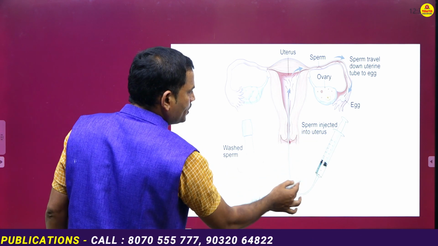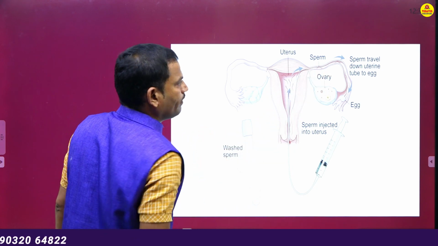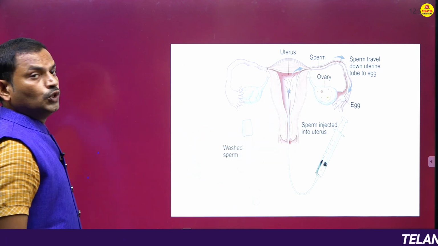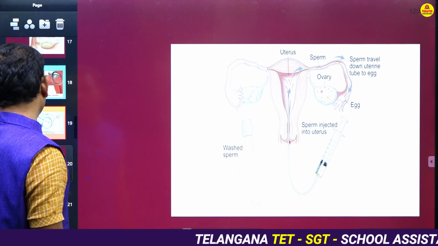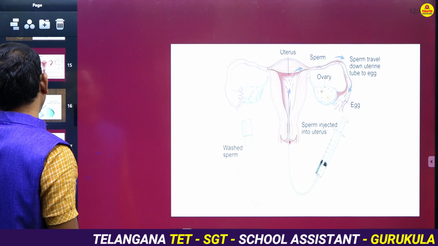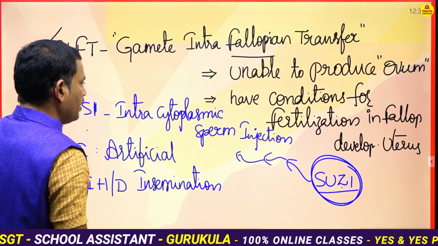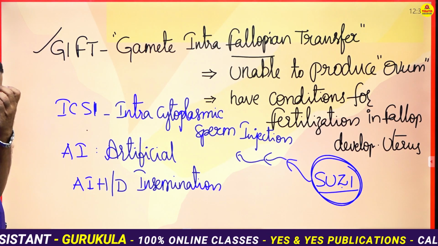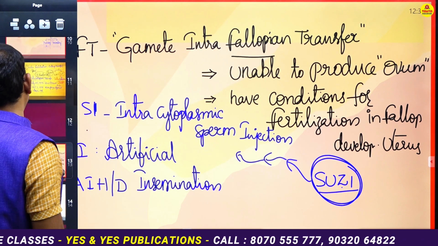The sperm are injected into the uterus so that they may run and slowly enter the fallopian tube, and they fuse with the ovum and fertilization takes place, right? So this is another important technique which can be adopted by the male related to infertility. So that's about the total important 6 methods.